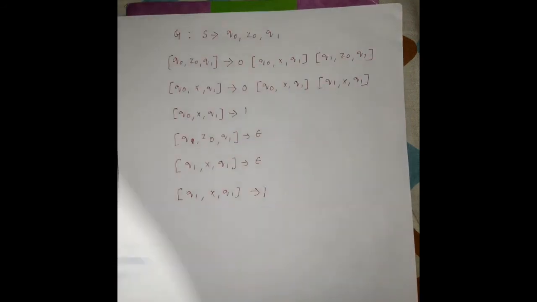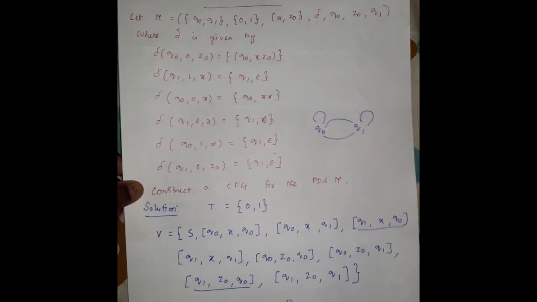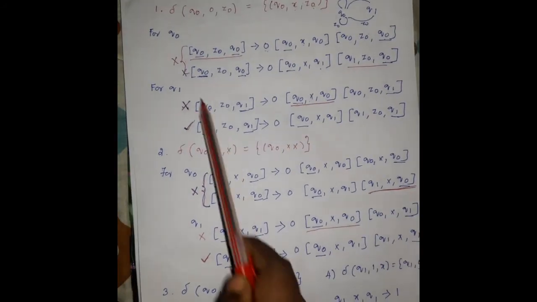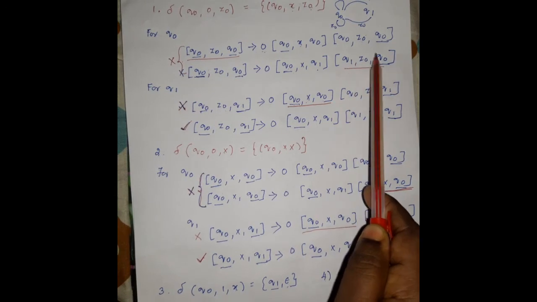Similarly, we also have to check for the start symbol. The start symbol has two productions, but in the transition below, q0 z q0 is eliminated for this q1 z q0.